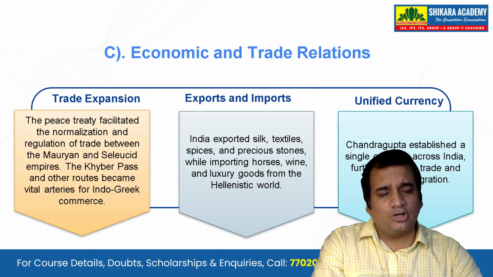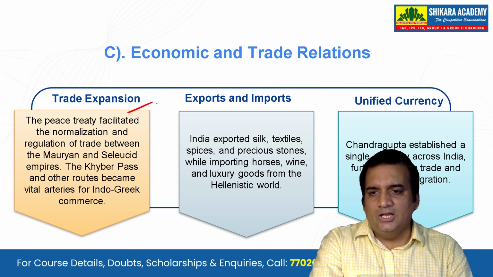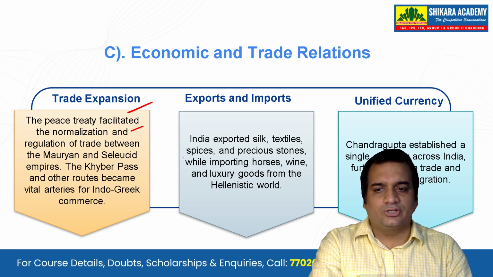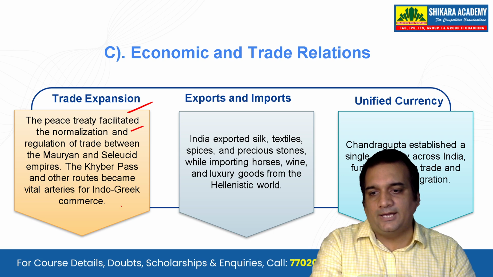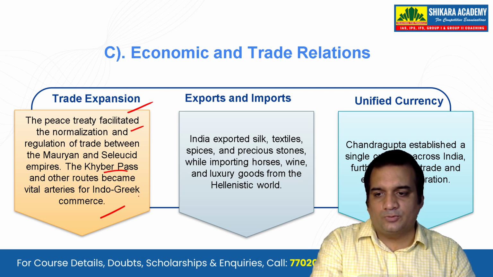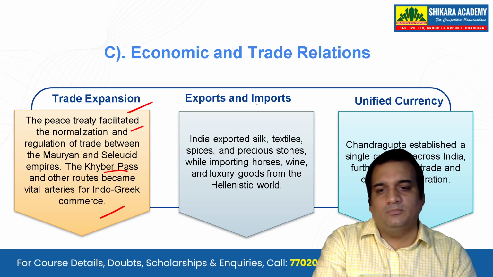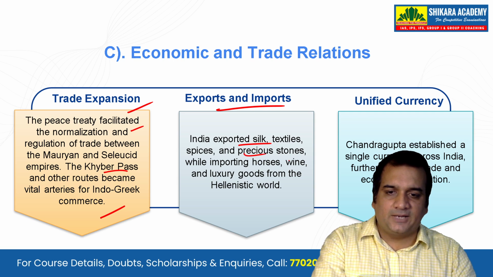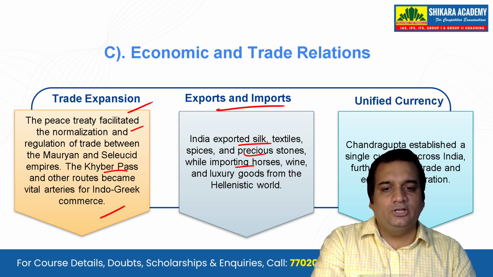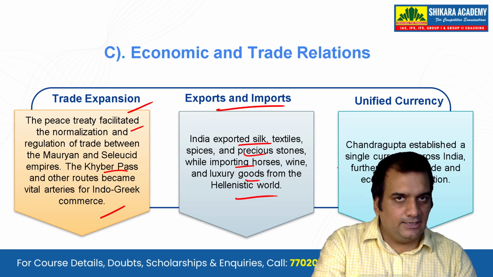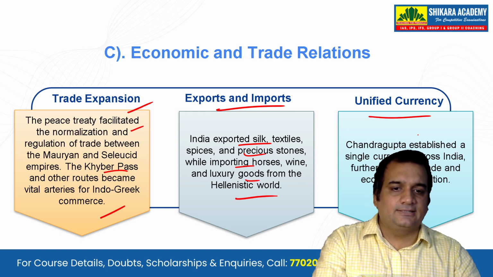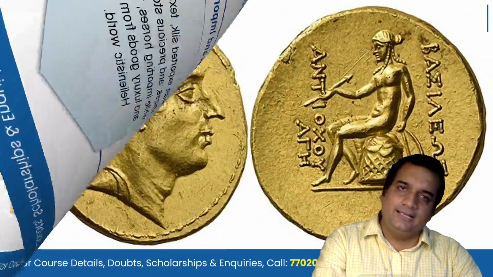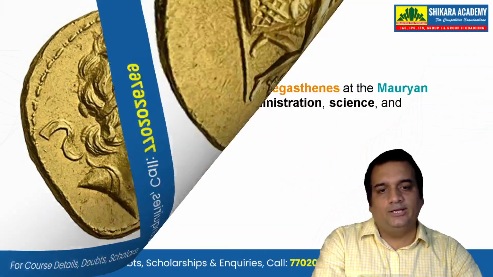Now let's see the economic and trade relations at that time. On trade expansion, the peace treaty facilitated the normalization and regulation of trade between the Mauryan and Seleucid Empires. The Khyber Pass and other routes became vital arteries of Indo-Greek commerce. On exports and imports, India exported silk, textiles, spices and precious stones, while importing horses, wine and luxury goods from the Hellenistic world. And unified currency: Chandragupta established a single currency across India, further boosting trade and economic integration. This is the coin that you can see.